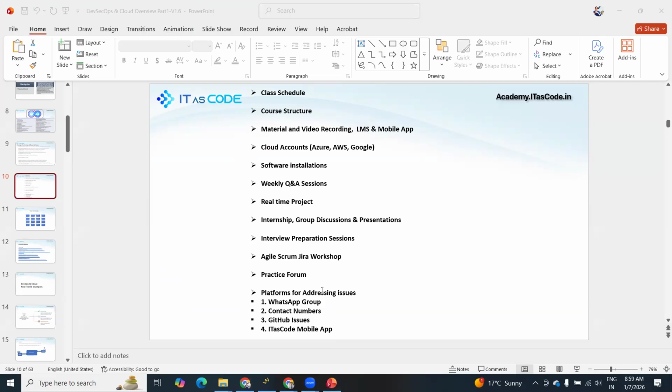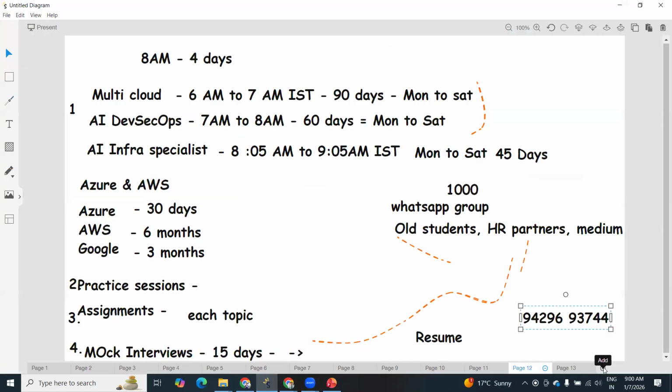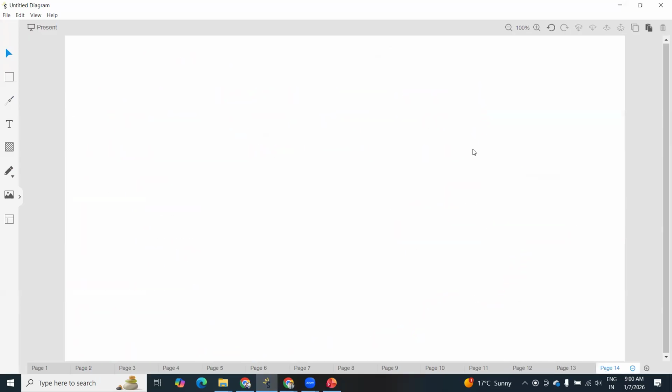Okay. So next, let us see why we need to learn DevSecOps, cloud, and AI Infra. Why is it so important? Let us discuss that. Now we need to set up one of the environments. For example, we are working with Infosys.